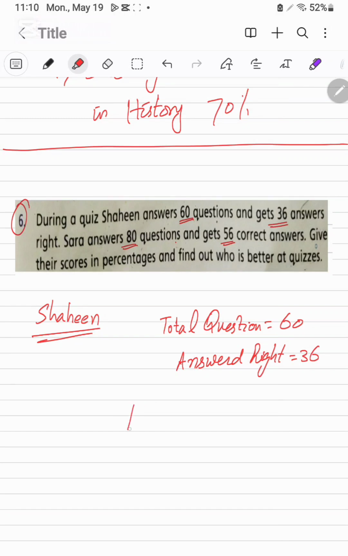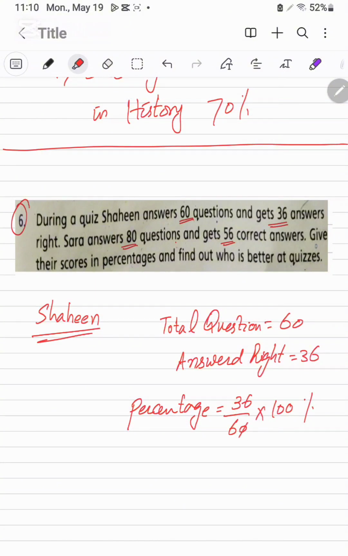And percentage will be 36 divided by 60, these are total, and it will be multiplied by 100%.